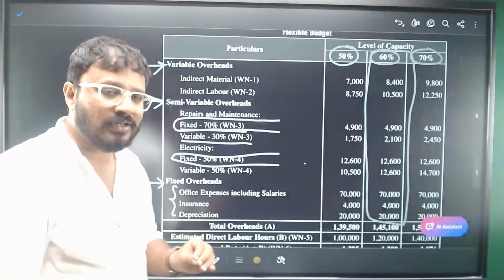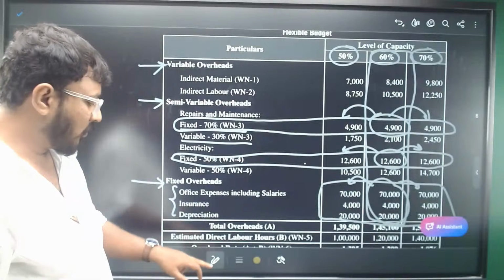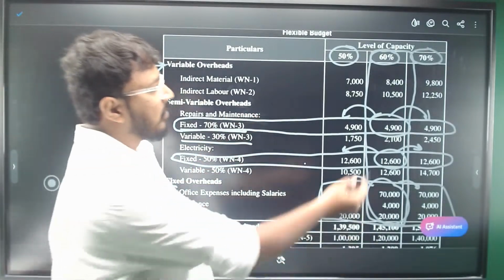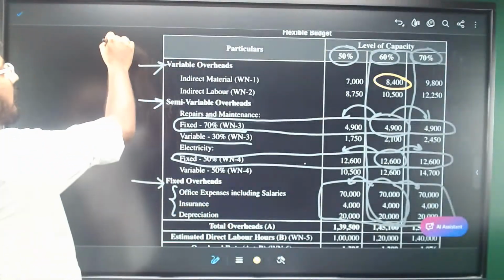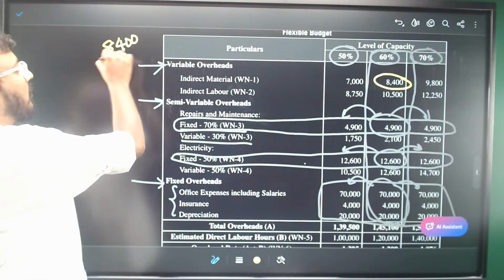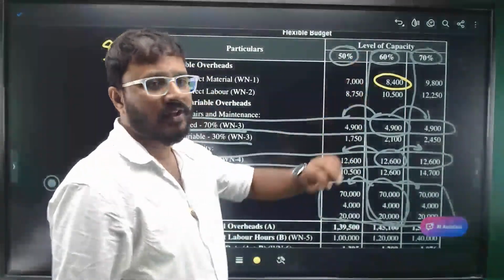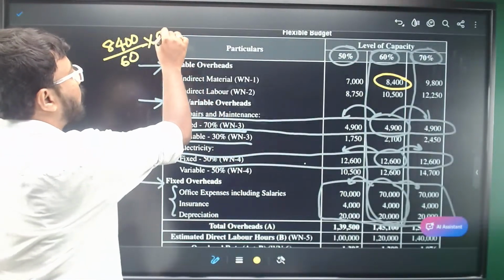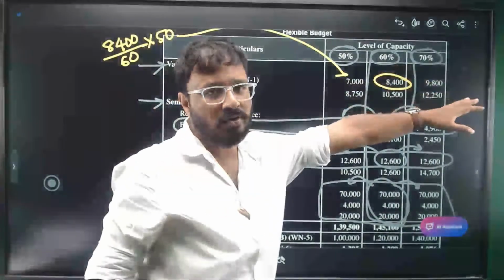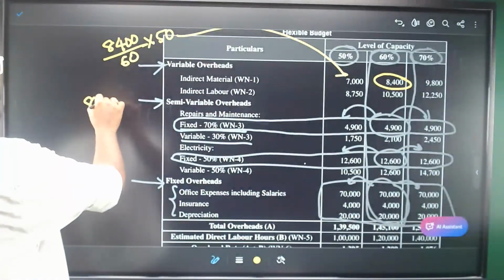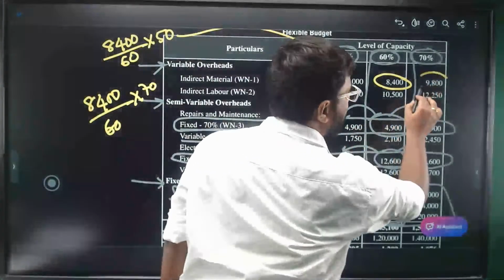Now the actual part is writing the variable overheads, which is very simple as well. I'll explain with 2-3 amounts, you'll understand the logic. Observe, indirect material is 8,400, which is at 60% capacity. So write it in the numerator and divide it by 60. And if you're calculating it for 50, simply multiply it by 50. You will get the answer 7,000. Same for the 70% also. 8,400 is for 60% capacity. Multiply it by 70 to get this amount, 9,800.